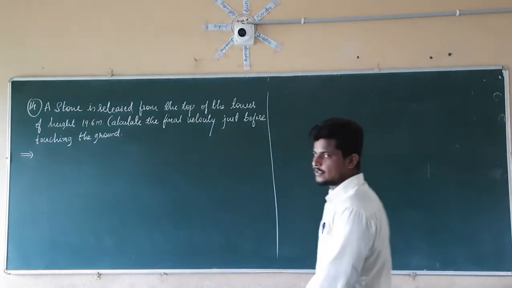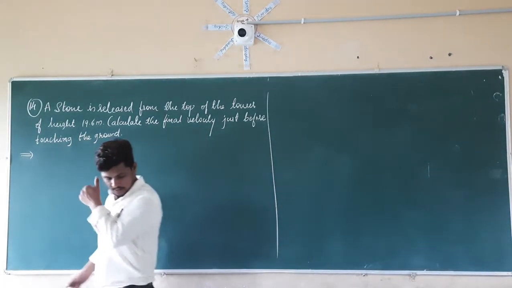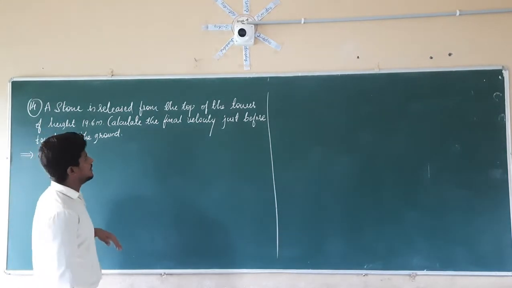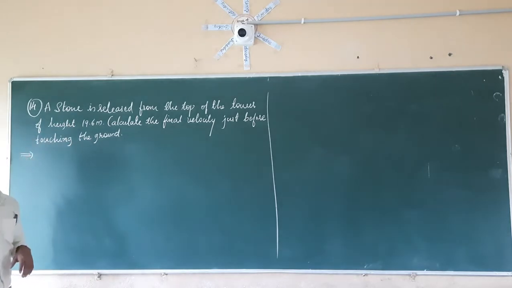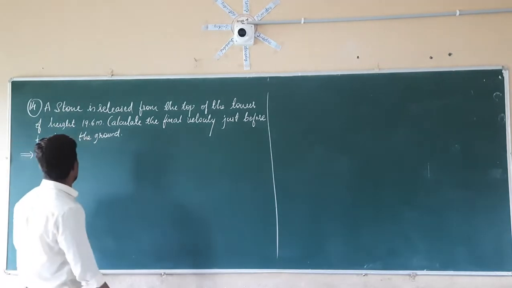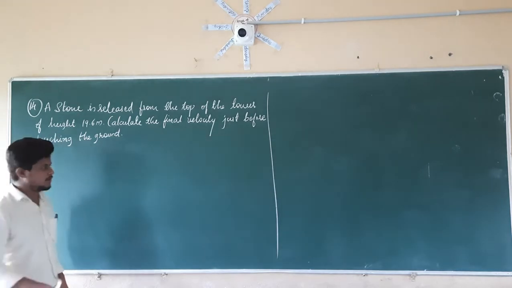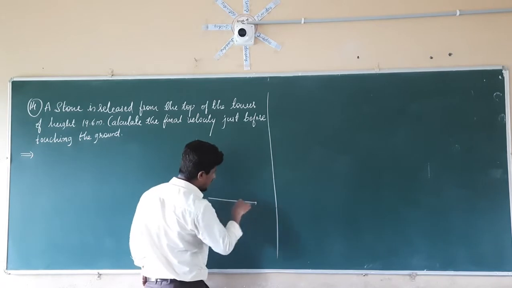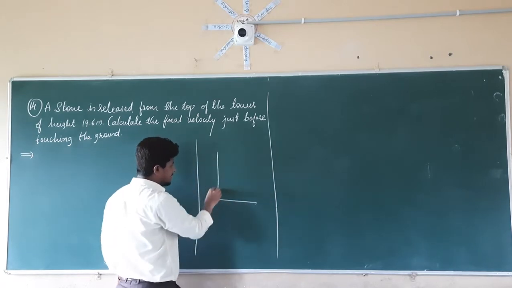Now let us consider question number 14. A stone is released from the top of a tower of height 19.6 meters. Calculate the final velocity just before touching the ground. If you see here, this is the ground and this is the tower.